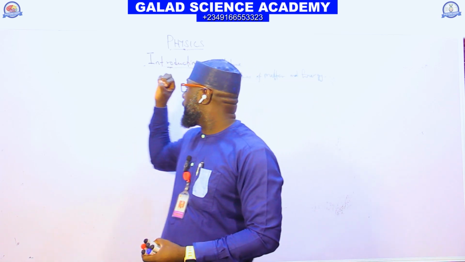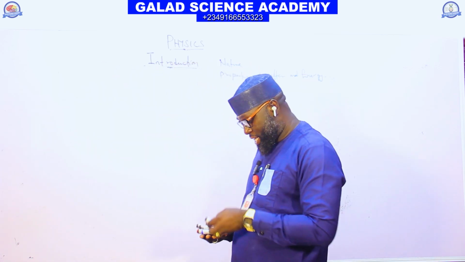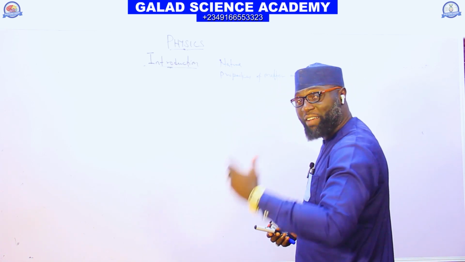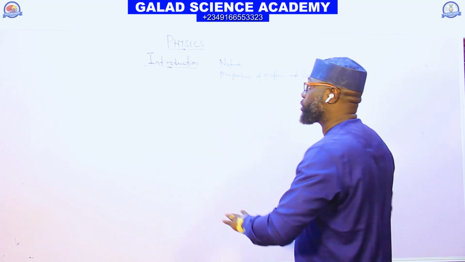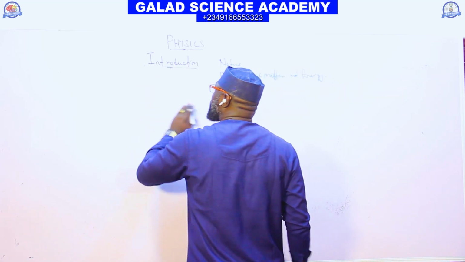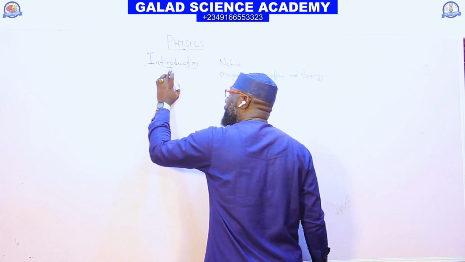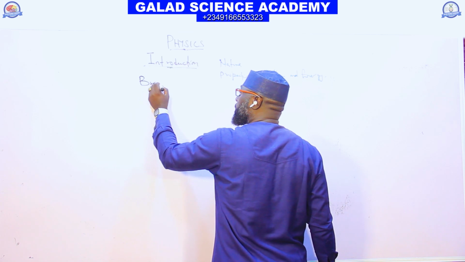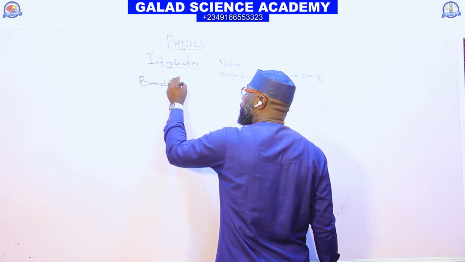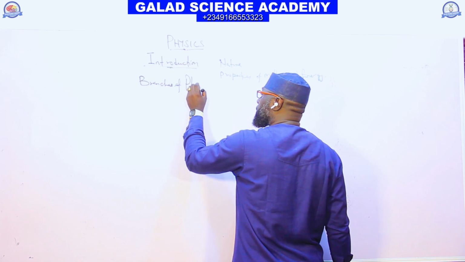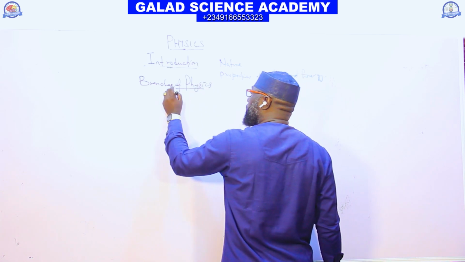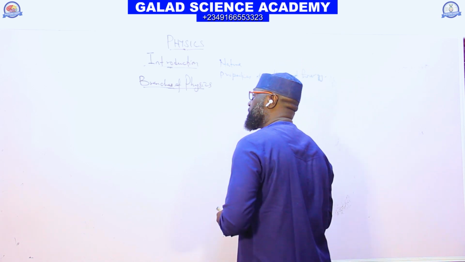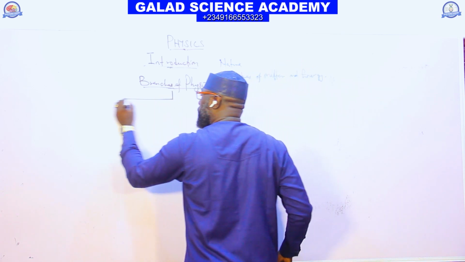The classical physics exists before quantum physics. So physics can be classified into two branches.